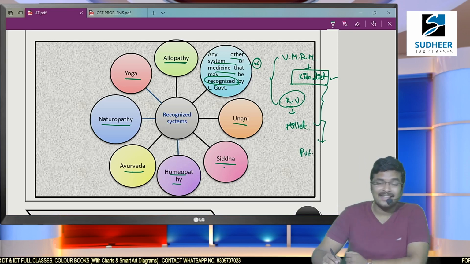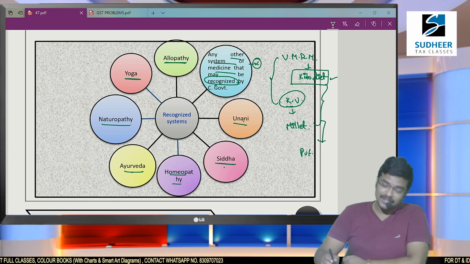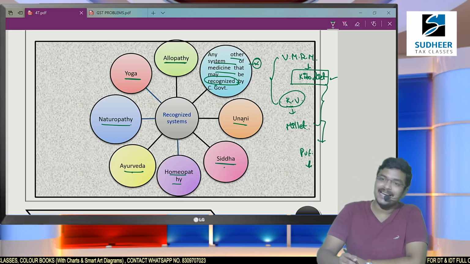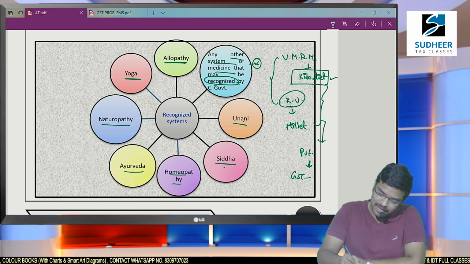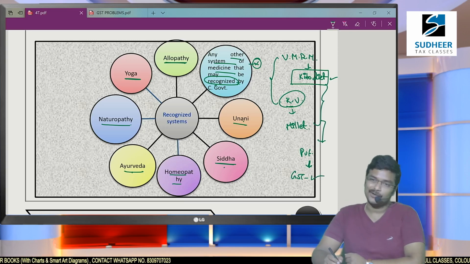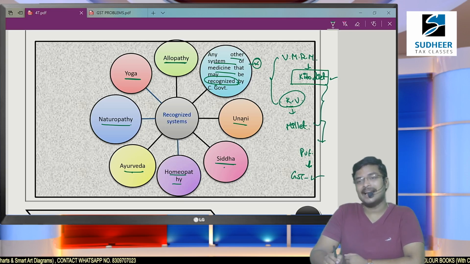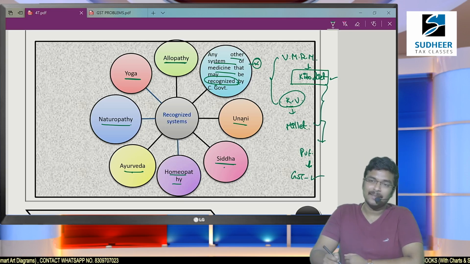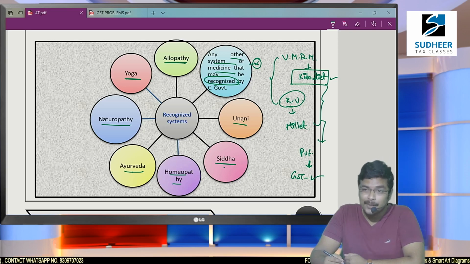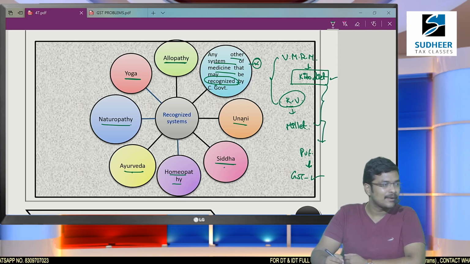But is this treatment recognized? No. So if they collect treatment charges, is it liable to GST? The answer is yes, this is liable to GST. Exemption is given only to recognized systems of medicine. That means for unrecognized systems of medicine, GST is liable to be paid. That is what I wanted to discuss.